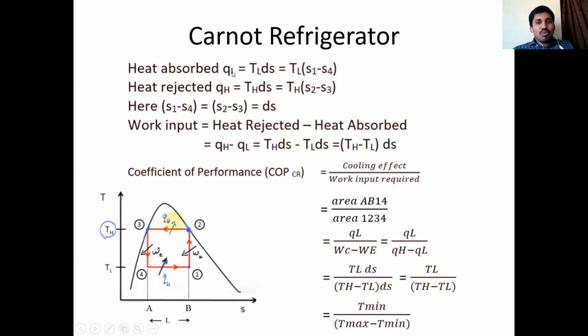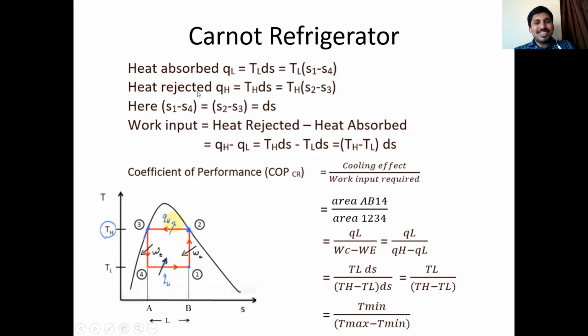So heat absorbed QL is equal to T delta S. T here is at a constant temperature called minimum temperature. So TL delta S. Delta S for process 1 4 is equal to S1 minus S4. So same thing I have written, TL delta S means S1 minus S4. This is for the heat absorption operation.